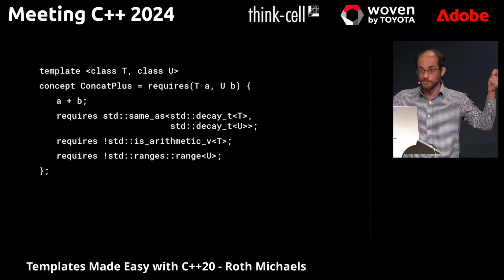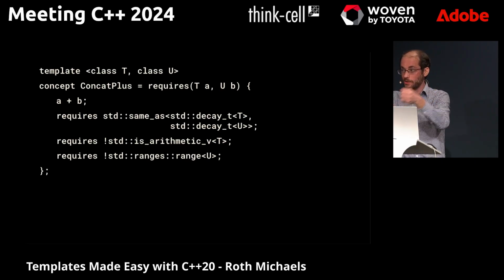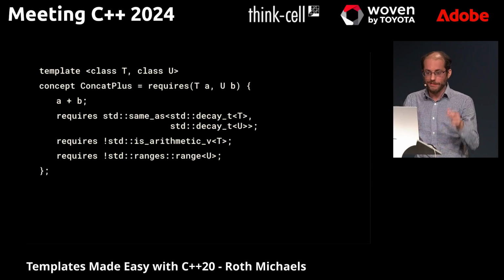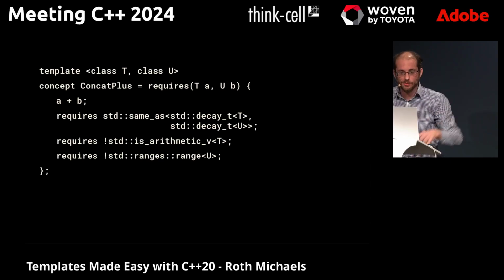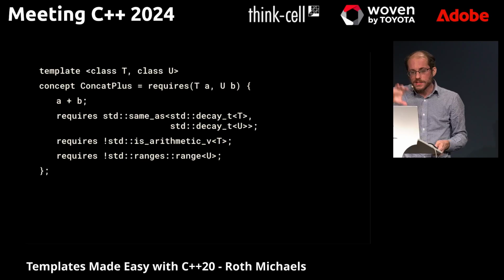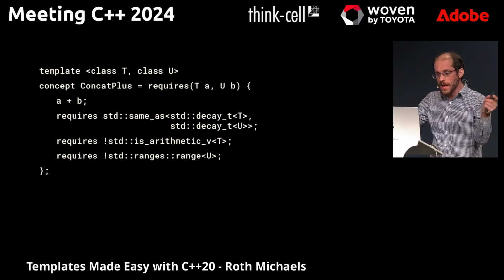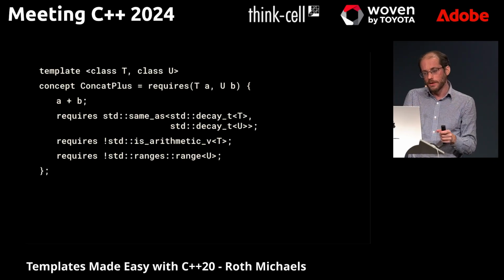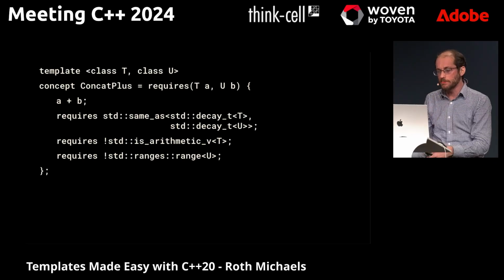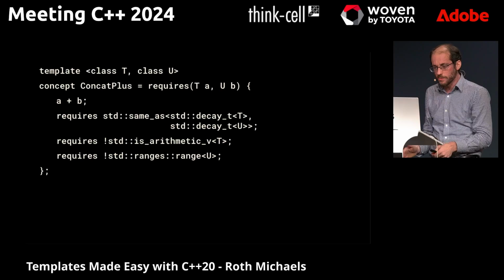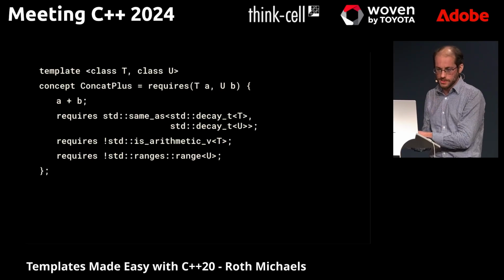I want to concatenate them by putting them into some other pair or vector or something like this. And if they're ranges, I want to concatenate the range. So this is a concept where I'm defining that I want to be able to concatenate two things with the plus operator as long as they're the same type, they're not arithmetic types, and they're not ranges.